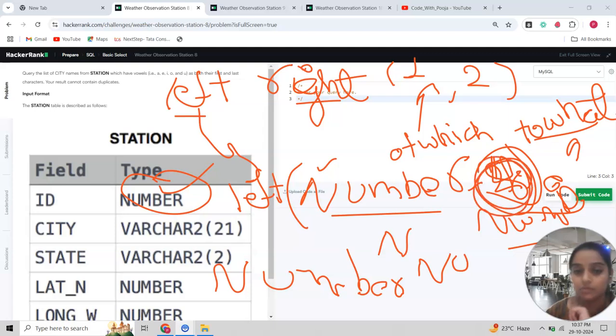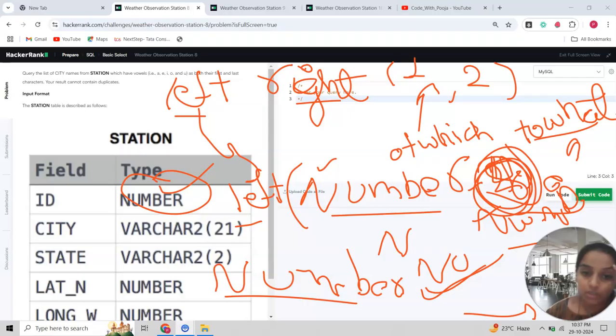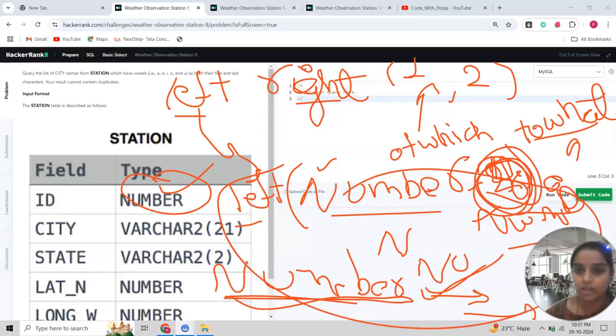The integer we use in the left function as a parameter tells how many characters we want, up to that count. If there is anything more, it will take it, otherwise it will just leave it. Okay, this is all about the left.